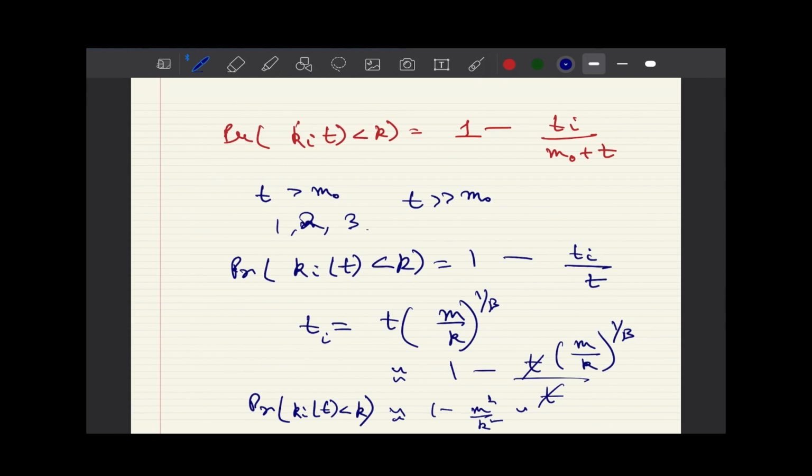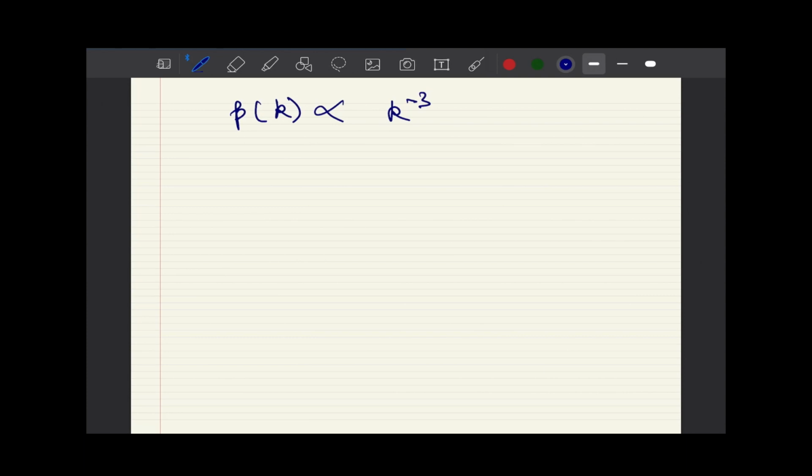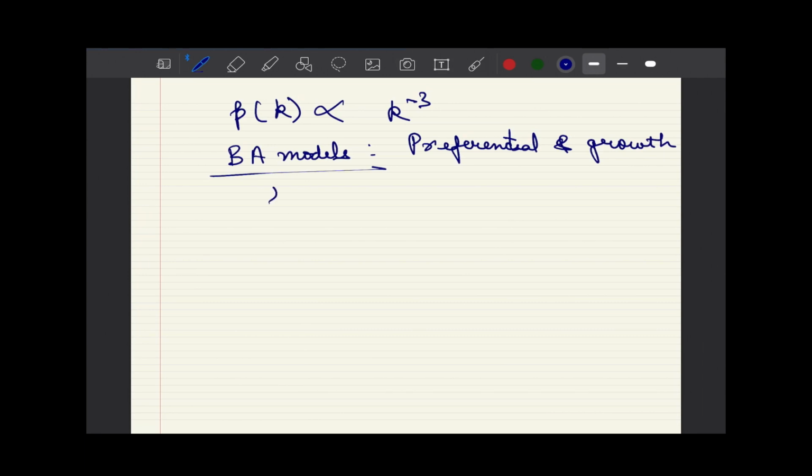And if we take its differentiation, what will we get? We will get probability of k, because differentiation of a CDF is the PDF, and we see that this is proportional in this case to k to the power minus 3, given we have k square in the denominator, which is k to the power minus 2, and its differentiation gives us k to the power minus 3. That means the degree distribution derived for BA models with preferential attachment and growth follows a power law with gamma equal to 3.